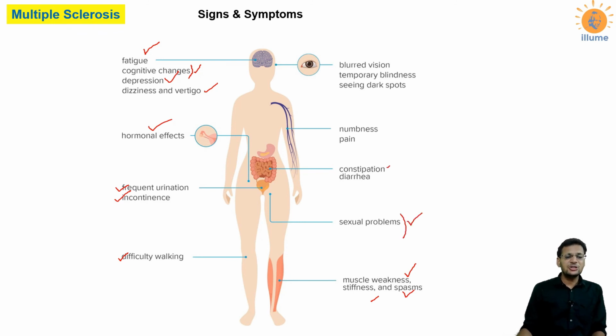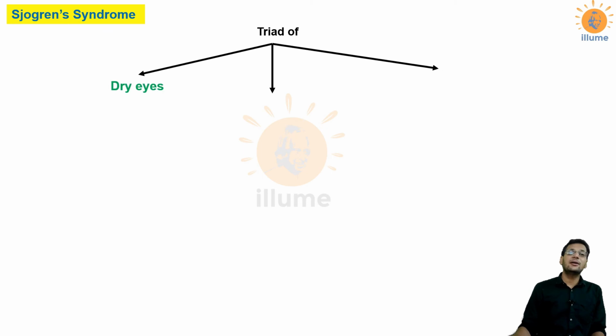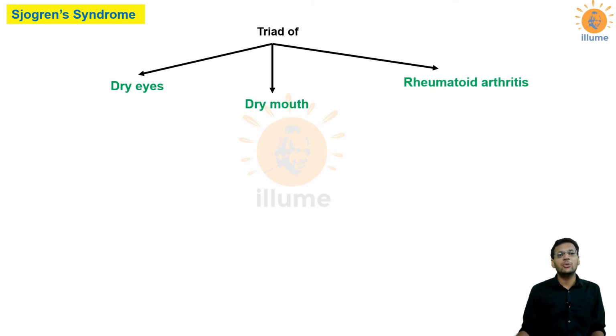There can be constipation, diarrhea, numbness or pain in the hand or the leg because of the absence of signals. Blurred vision may be there because the muscles responsible for the vision won't work properly. Temporary blindness, or you may see certain dark spots. The last one in this category is Sjogren syndrome. Now Sjogren syndrome is a triad of, first of all, dry eyes, then dry mouth and rheumatoid arthritis.